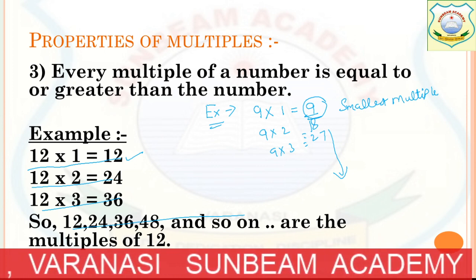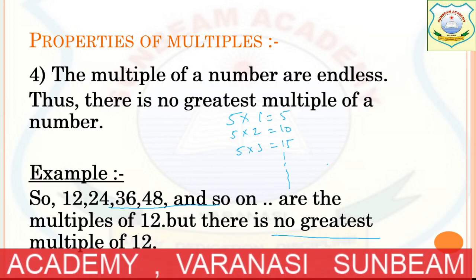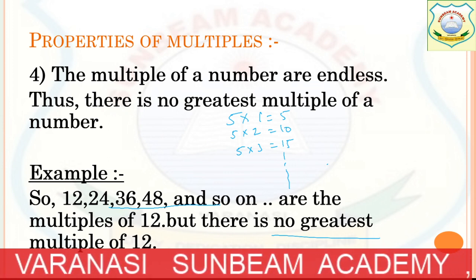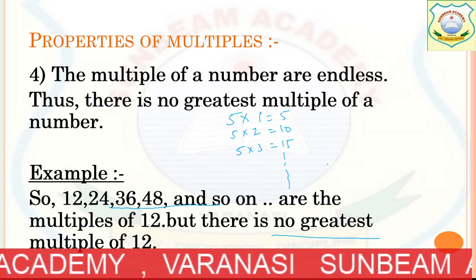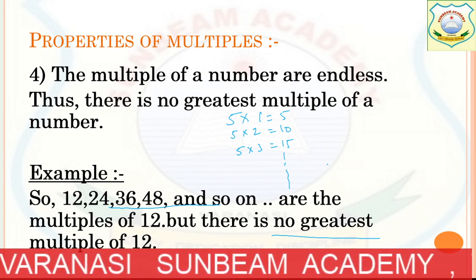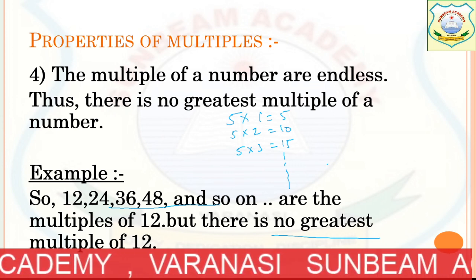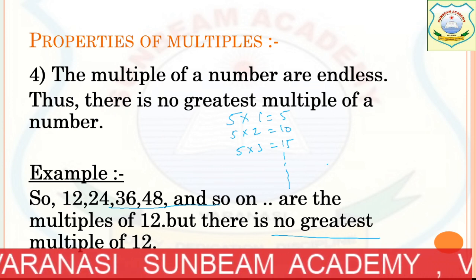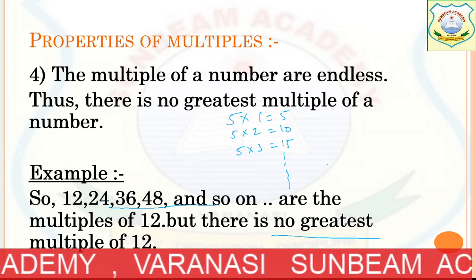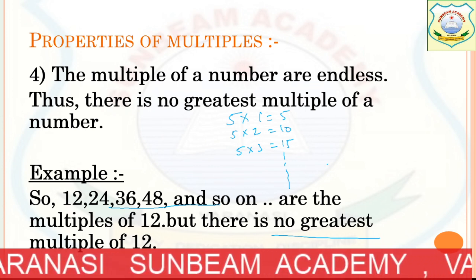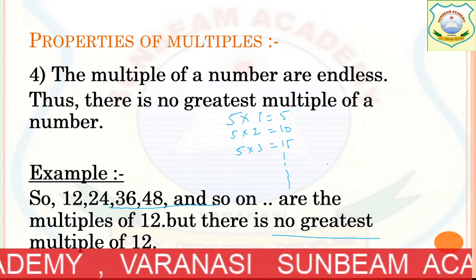Okay. Now the fourth point. Fourth point is the multiples of a number are endless, they are limitless, they are infinite, I have told you. Thus, there is no greatest multiple of a number. Write down the fourth point with blue pen and then write down the example. So 12, 24, 36, 48 and so on are the multiples of 12. But there is no greatest multiple of 12. Note it down, students.